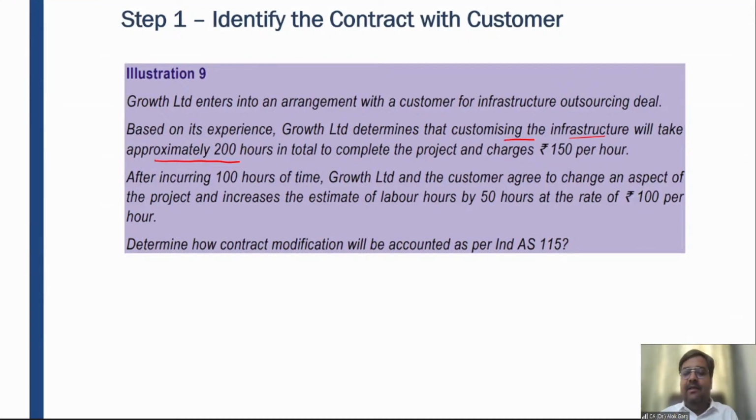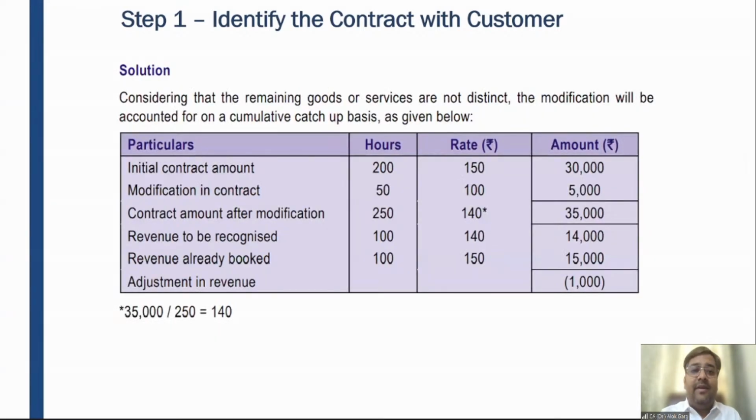But in this case, the services provided before modification and services provided after modification cannot be distinguished from the benefit perspective. Hence, considering that the remaining goods and services are not distinct, the modification will be accounted for on a cumulative catch-up basis as given below.